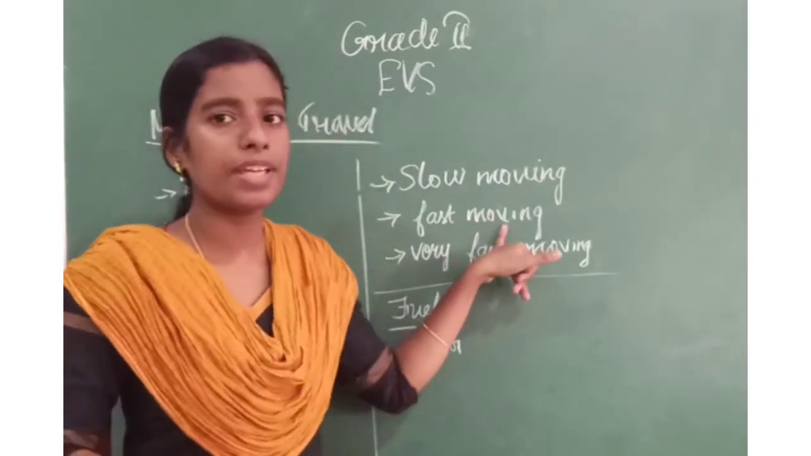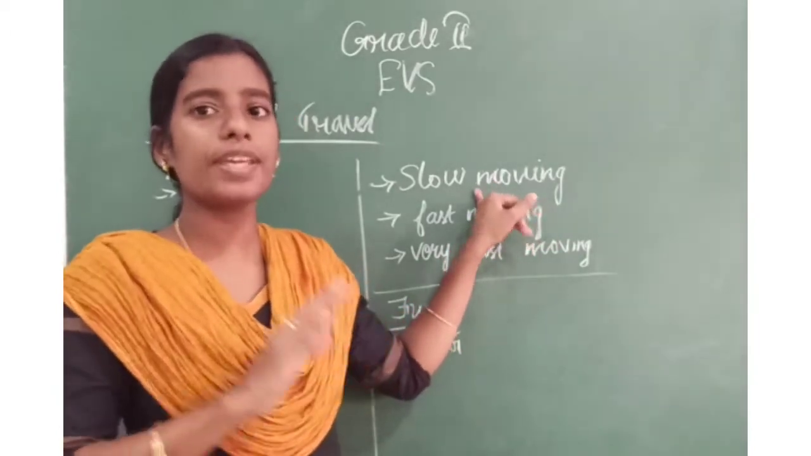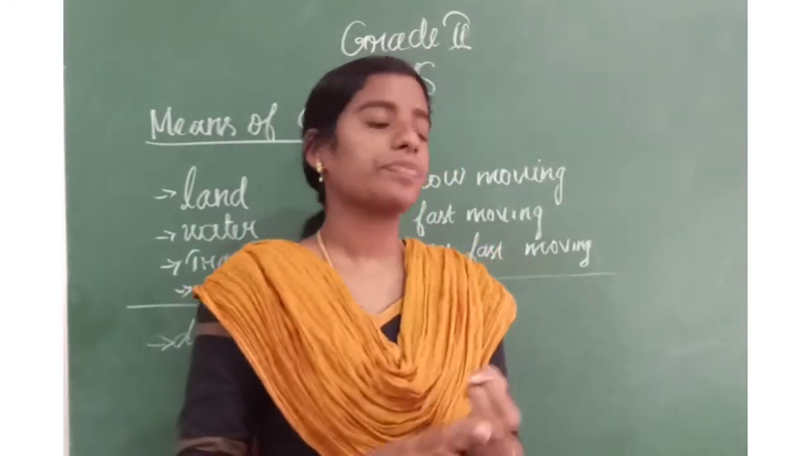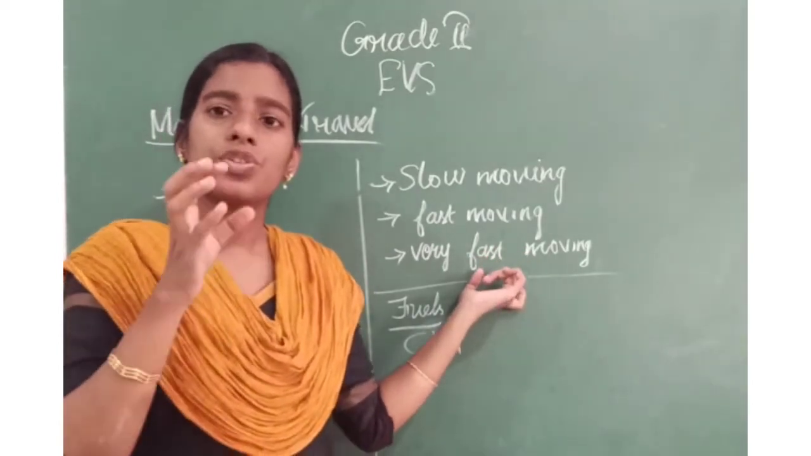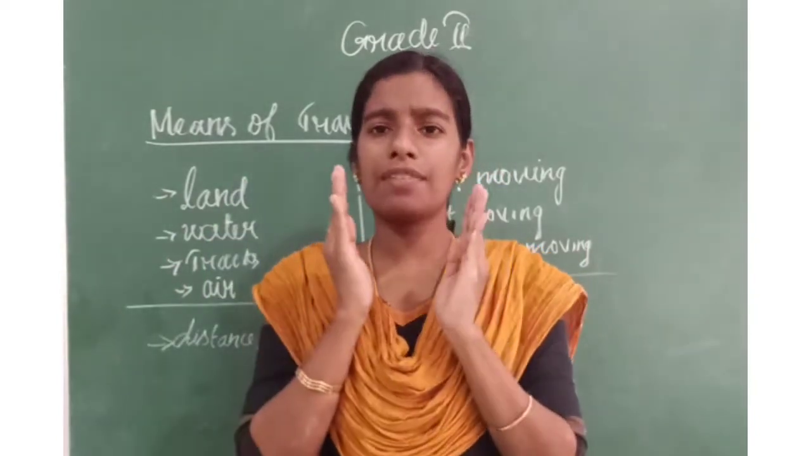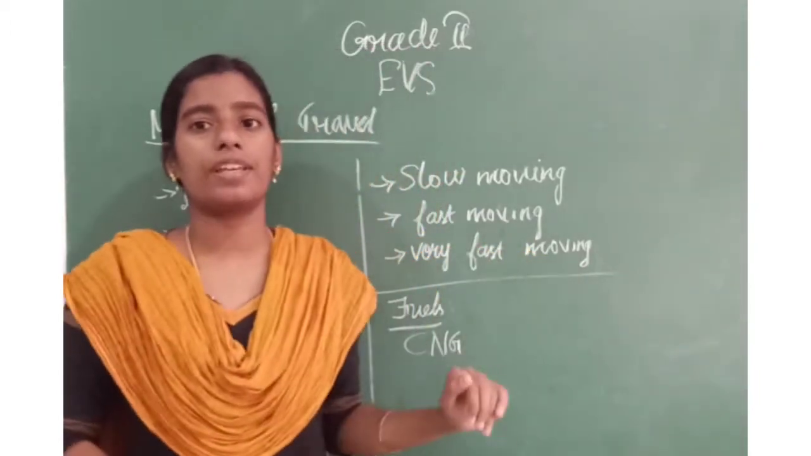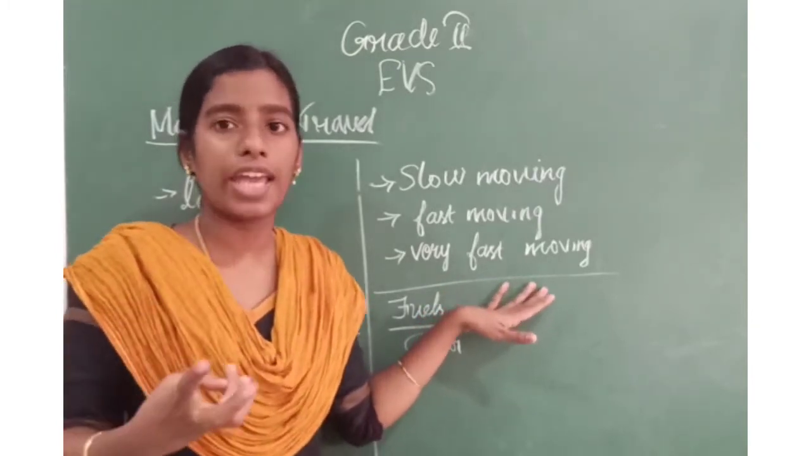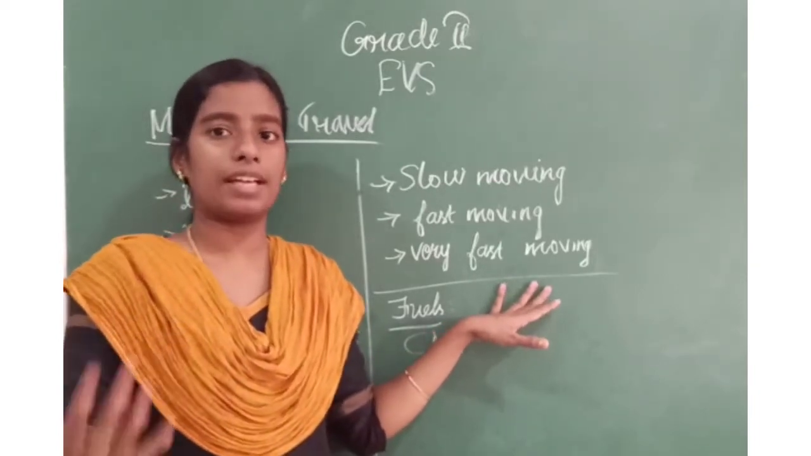Then fast moving means it will move fast. It won't be very slow like slow moving. It will be a little fast. For example, car, bus. Then very fast moving. Very fast moving means within a small time we can reach a long distance. We have to travel for a small time, but we can reach a long distance. That is very fast moving. Very fast moving vehicle examples? Yeah, very good. Rocket, helicopter, aeroplane. These are the very fast moving vehicles.